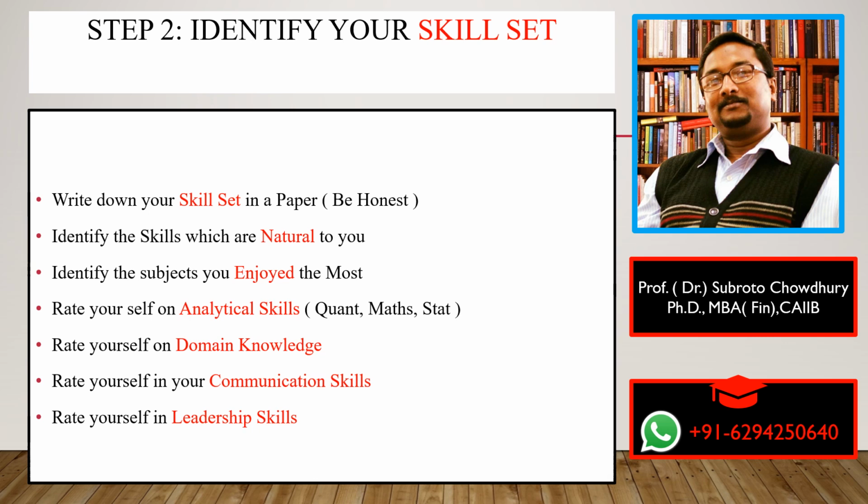After that, you need to identify your own skill set, and the process will be like this: you need to write down your skill set on a paper, and you should be very honest about it. Then you have to identify the skills which are very natural to you, the skills which come naturally to you. You may be naturally very quant-minded, quantitative aptitude may be high for you. You may be a very good leader, a very good speaker, a natural problem solver. So these are the skills you need to identify. Then you need to identify the subjects which you have enjoyed the most throughout your study period. It can be maths, it can be any subject. Whatever subjects you have enjoyed reading, you need to identify those subjects.